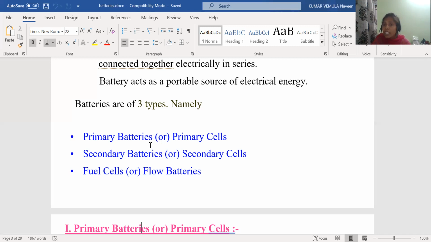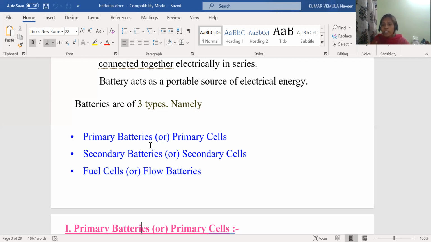But what about the secondary batteries? We call secondary batteries rechargeable batteries. That means here, whatever chemical energy is stored will be converted to electrical energy. After the battery becomes dead, that means after complete conversion of chemical energy to electrical energy, again the electrical energy is converted to chemical energy by applying electricity.